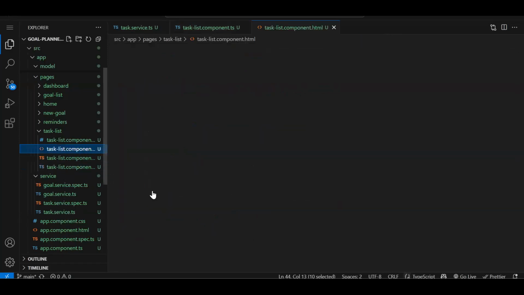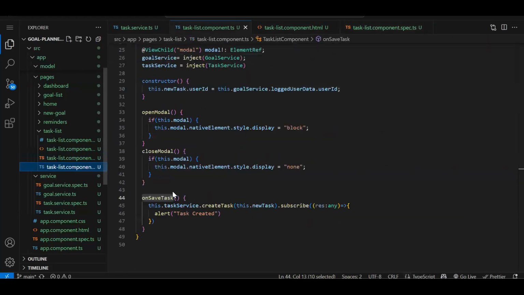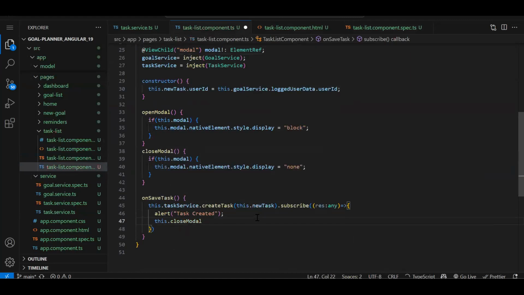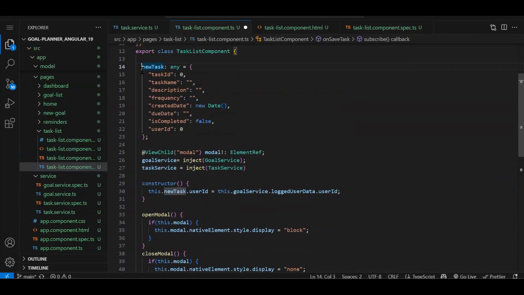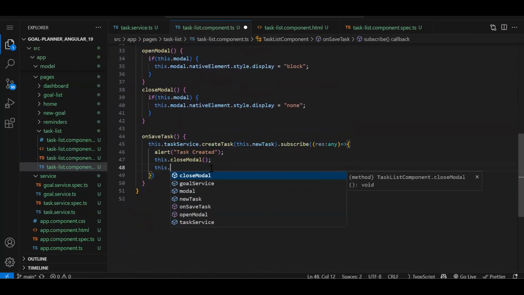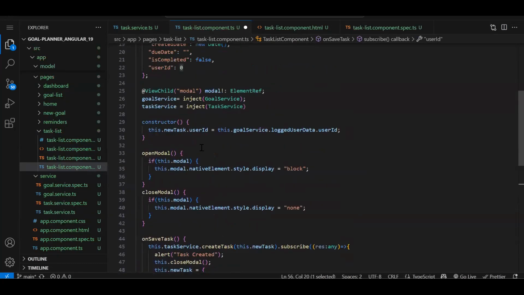Now on click of the save button, we are calling this. Once the API call is success, we have to close the modal pop-up also. So the close function, I will call it over here. And this object, again, I need to reinitialize with the empty values. So this I will call over here, this.newTask. We just need to remove the any like this. So my object will be again reinitialized properly. This user ID, we don't have to initialize. Or let's do this also again.